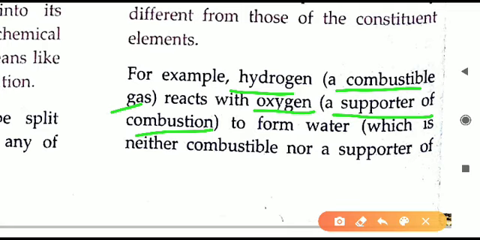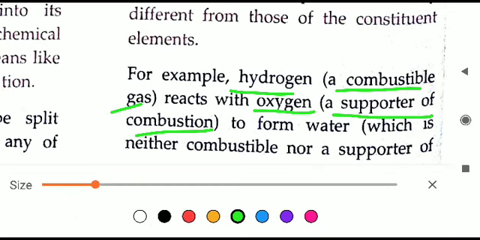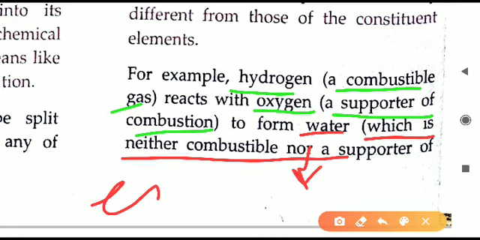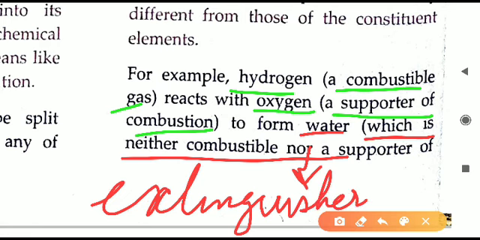In the properties of elements we have seen both are supporting fire, but when they combine together and a new compound is forming, in our case water, on the combination we get a substance, that is water, which is neither combustible nor a supporter of fire. Actually, water helps in extinguishing fire. Water is a fire extinguisher. That means it turns off the fire. So now you can understand this thing. The property has changed.